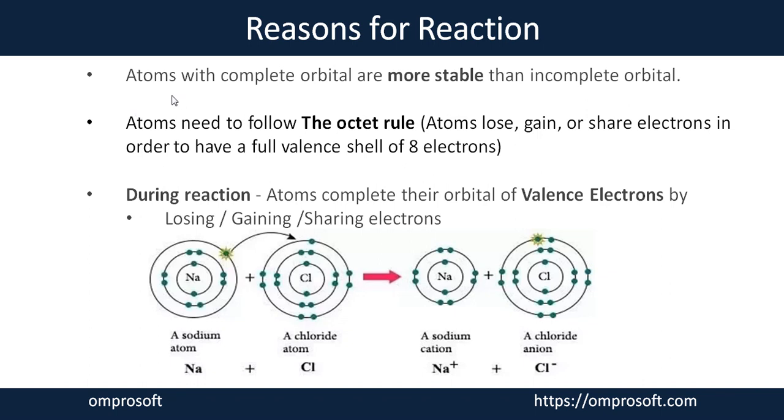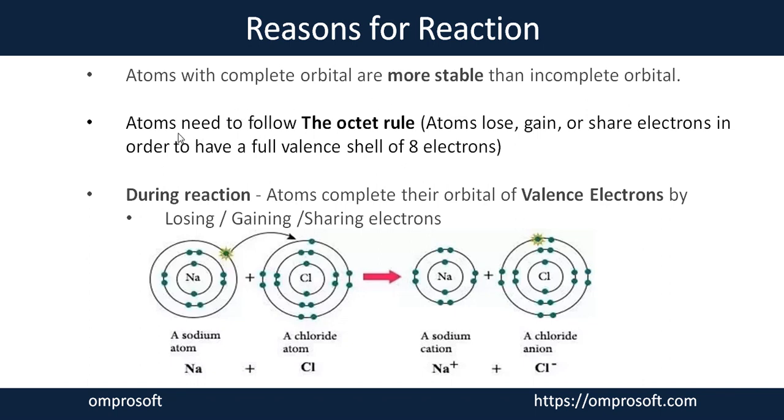Because atoms with a complete orbital feel more stable as compared to an incomplete orbital. It means the orbital of an atom should be fulfilled with electrons. If the orbital of any atom is not fulfilled with the electrons it can carry in one orbital, the atom feels unstable. And that is the only reason any atom takes part in a chemical reaction.